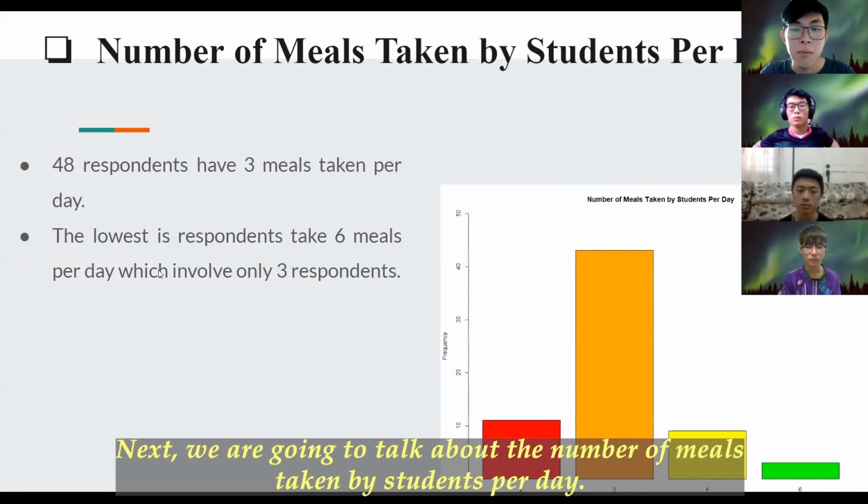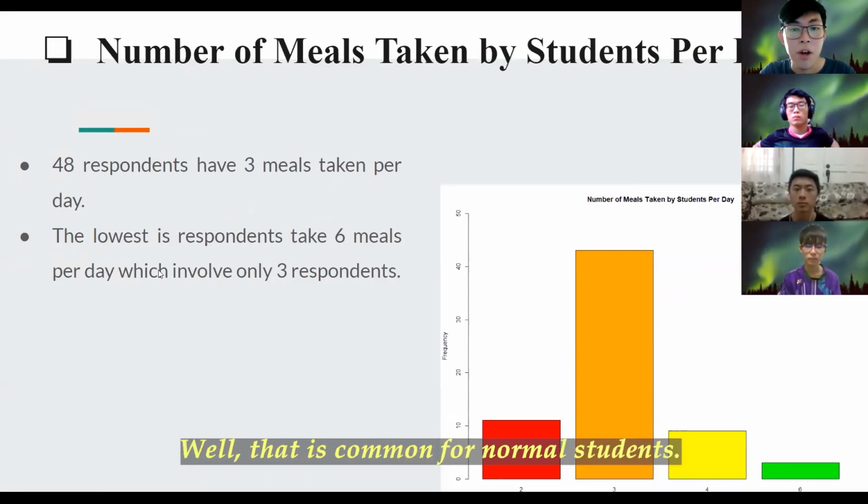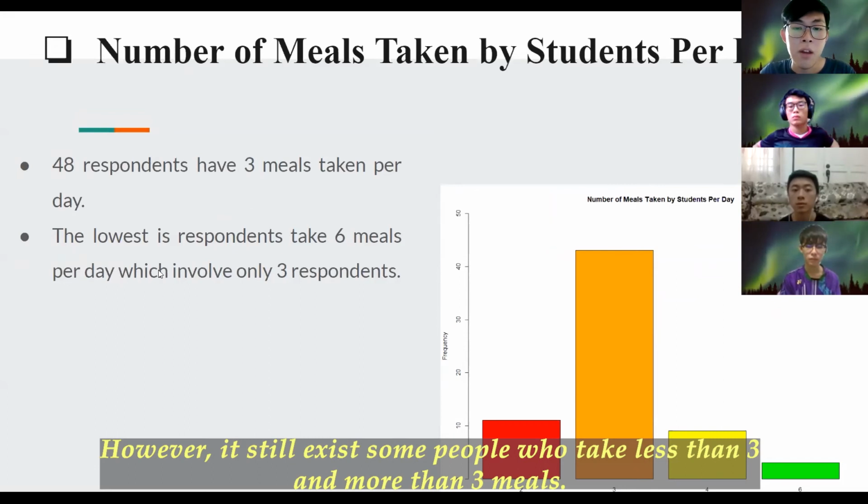We are going to talk about the number of meals taken by students per day. The graph shows that 48 respondents, which is the majority, have 3 meals per day. Well, that is common for normal students. We need to take 3 meals to maintain our healthy lifestyle. However, there still exist some people who take less than 3 and more than 3 meals.